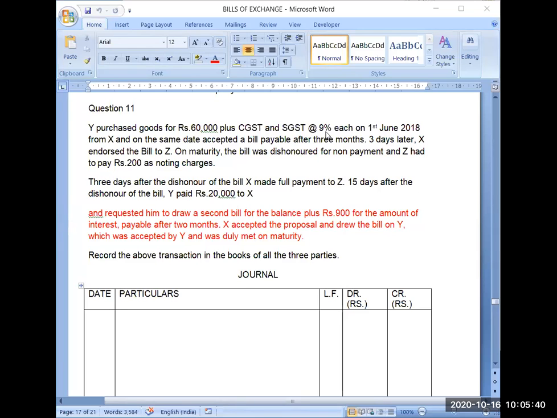On maturity, the bill was dishonored for non-payment, and Z had to pay rupees 200 as noting charges.